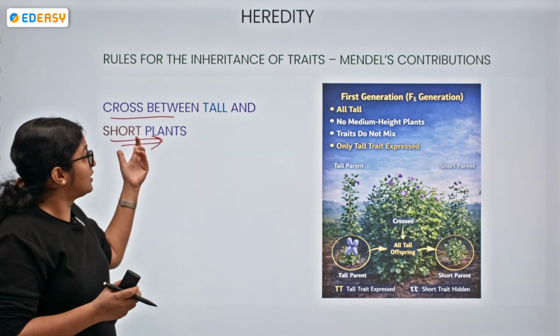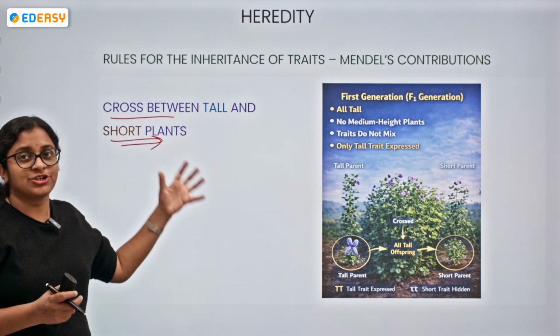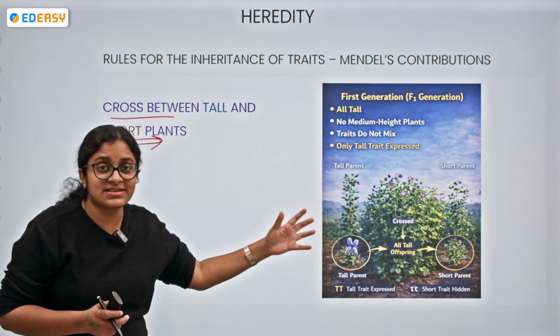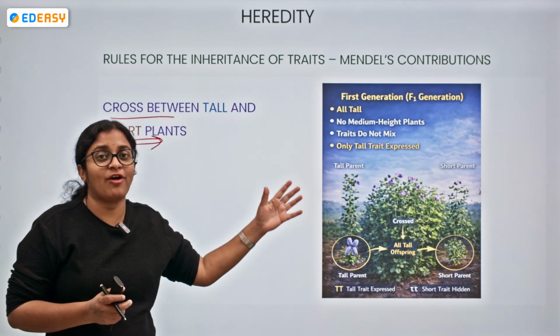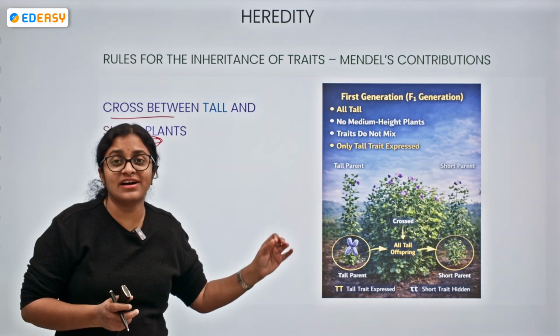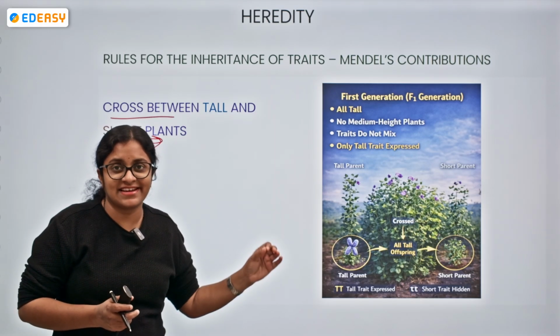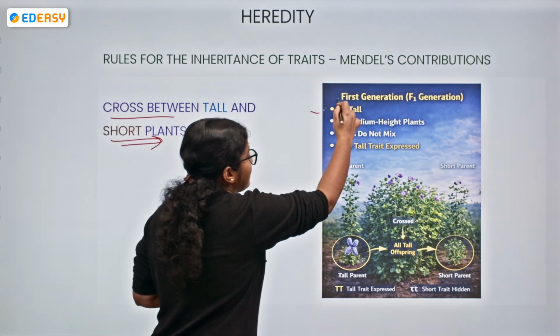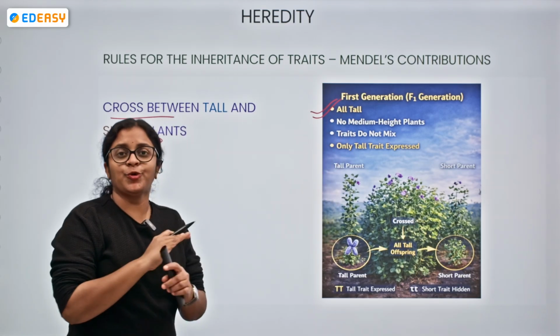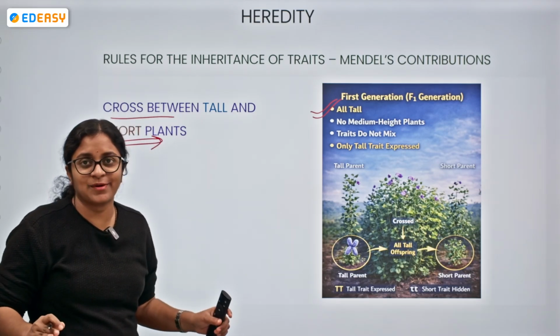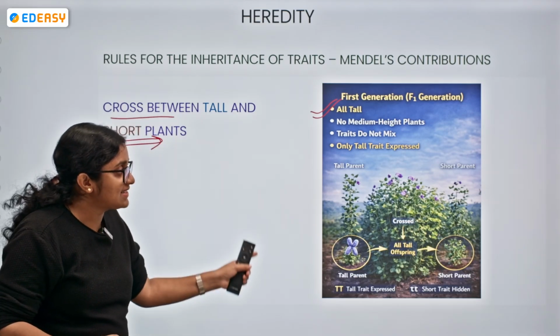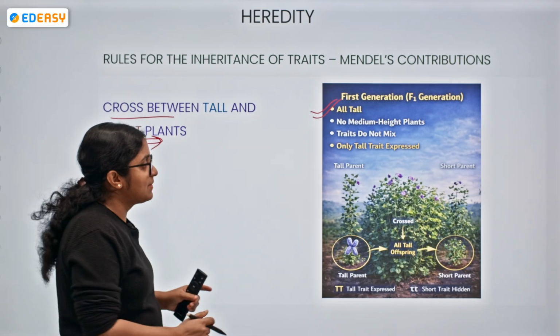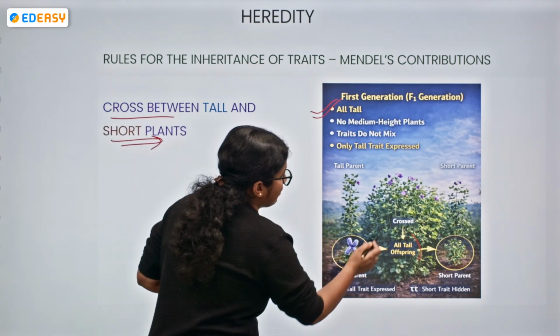When there is a cross between the tall and the short plants, the first generation of the offspring, which we are going to call the first filial generation, will all be tall, and no medium height plants are going to be produced, and the traits are not getting mixed up.